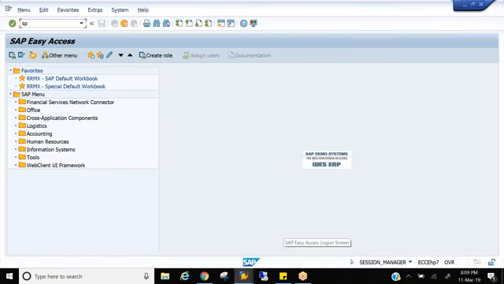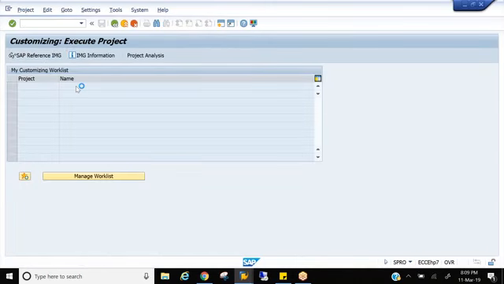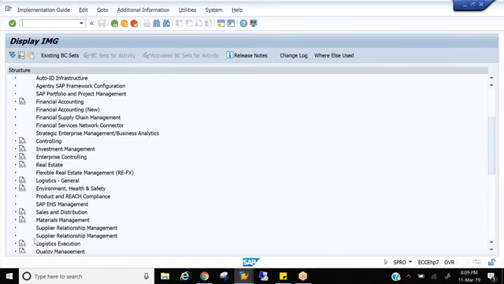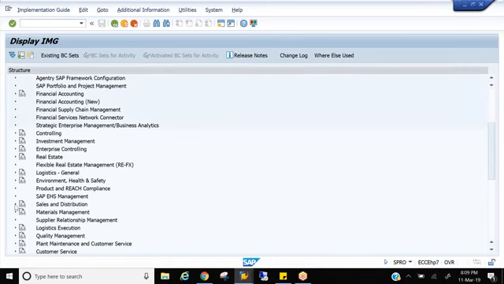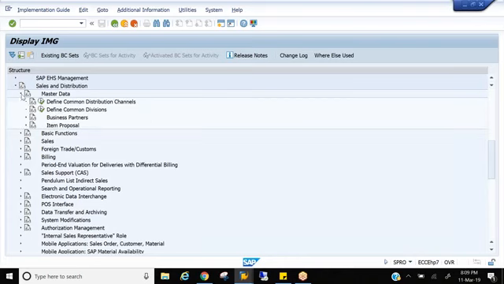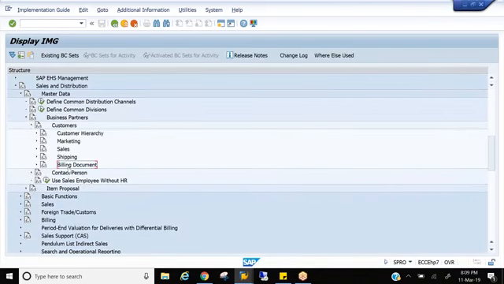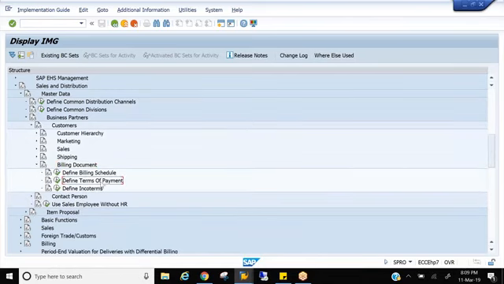So SPRO, IMG, and go to sales and distribution. Under sales and distribution, master data, business partner, customer, and we have billing documents. So anything like Incoterms, payment dates, billing schedule, Incoterms, payment terms, everything you can do under the billing tab.